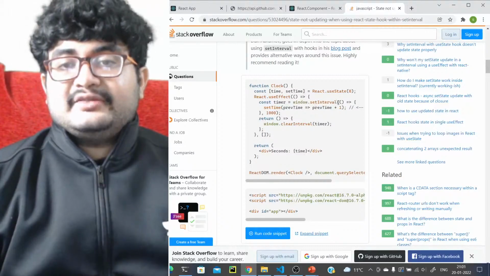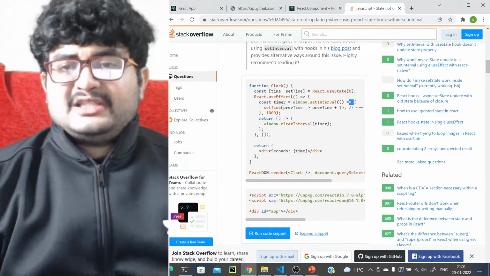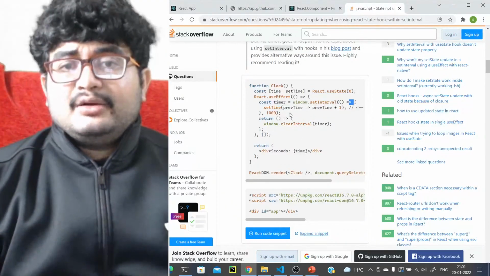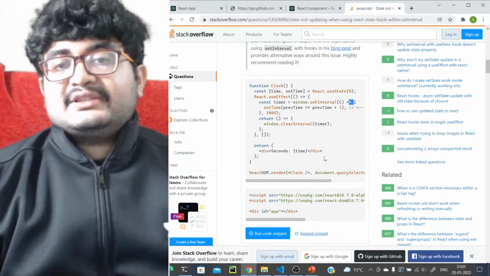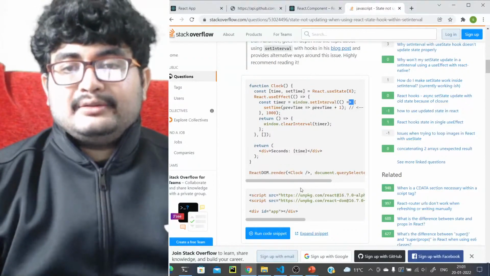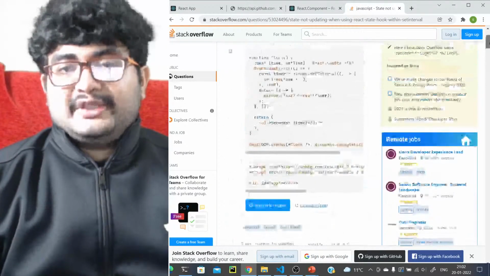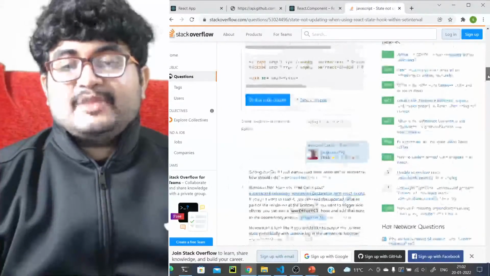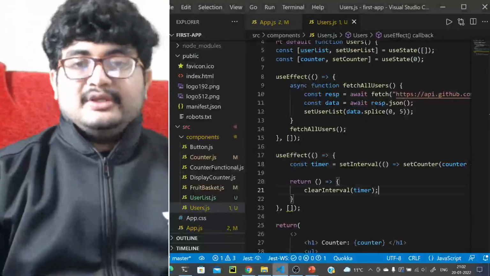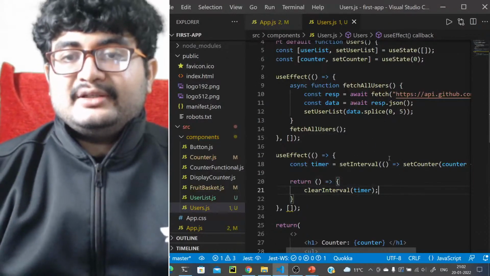We are using setInterval. Oh, okay, 1 second, change this line to previous time plus 1. So what it was doing here was setTime is time plus 1. Okay, I understand now. We should take the previous time.